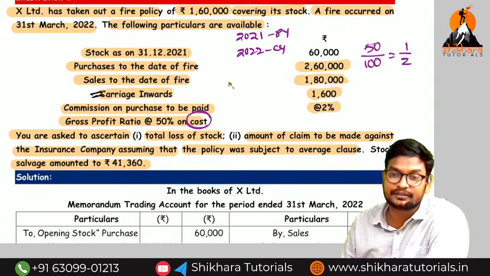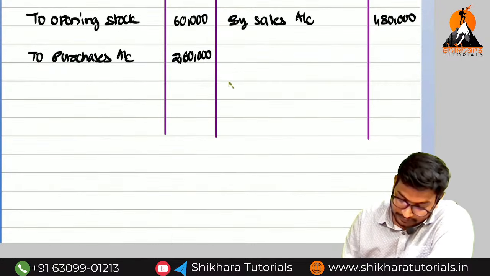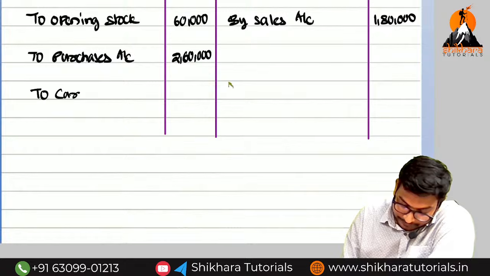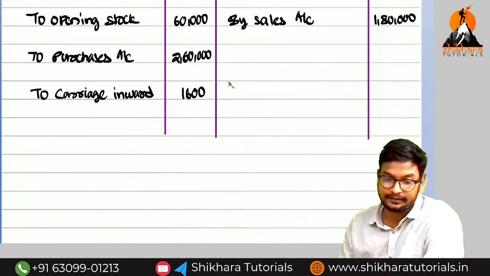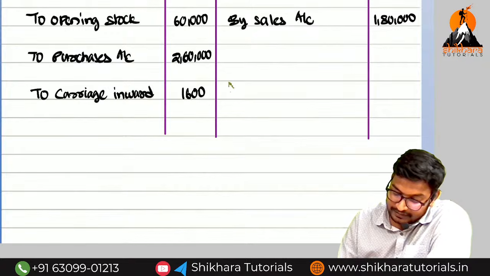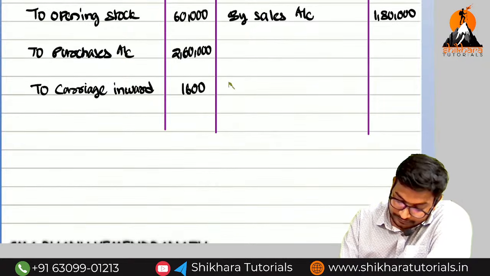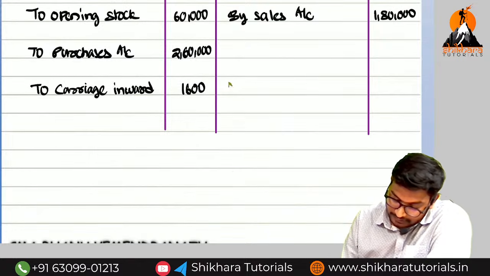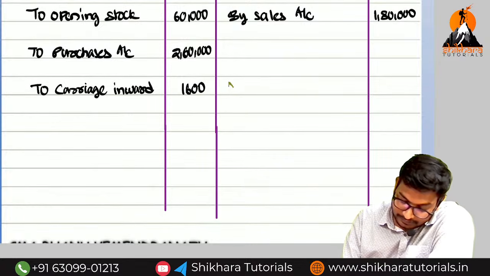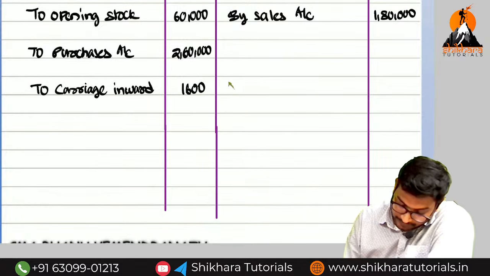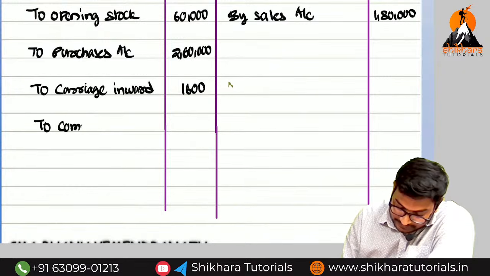Direct expenses or indirect expenses? Direct expenses. So to carriage inward, how much? 1,600. What is the next one? They have given the commission percentage on purchases. How much? 2%. It is also called what? Direct expenses. So to commission on purchase.